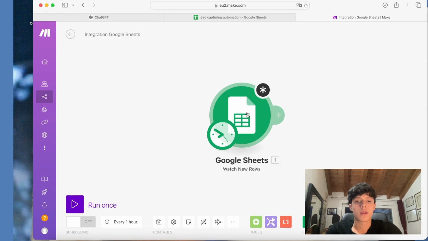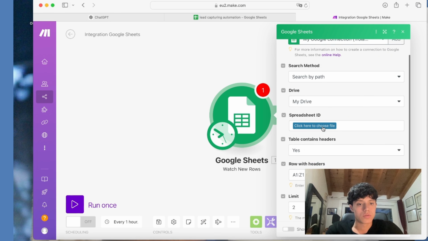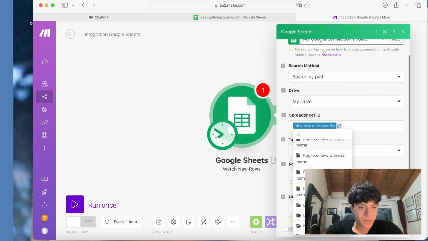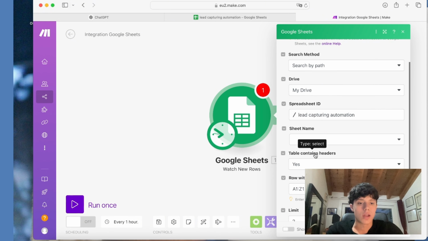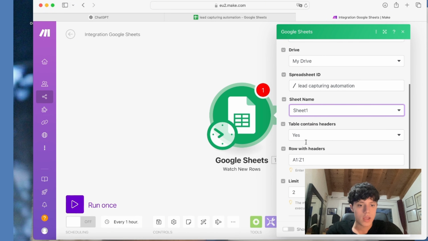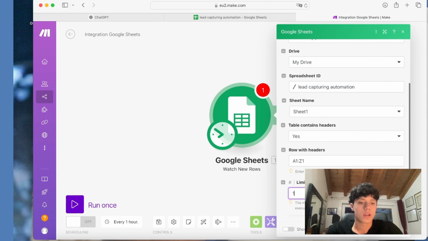I'm going to hit OK. Now I want to choose the file right here, so I'm going to choose the one I've just saved, so lead capturing automation. Now the sheet name is Sheet1, of course, because there's only one sheet, A to Z, and I'm going to set the limit to 1.